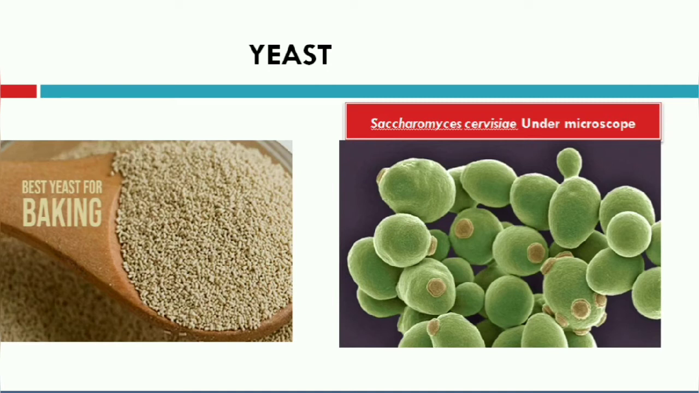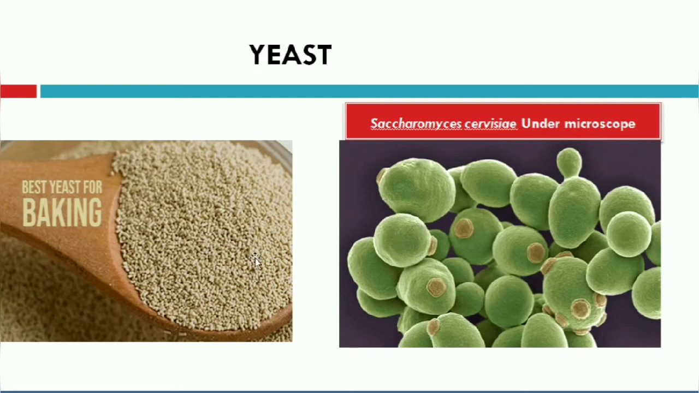Yeast. Different types of microorganisms are useful in the food industry. To start with, yeast, whose name is Saccharomyces cerevisiae, which we have already learnt in the last class. This is a unicellular fungus. This is the picture taken under the microscope. Each one is a single yeast cell.